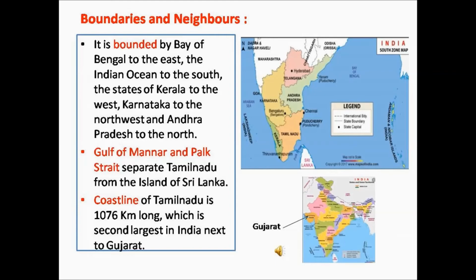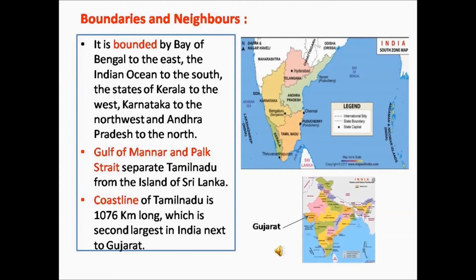Boundaries and neighboring countries. Tamil Nadu is bounded by Bay of Bengal in the east, Indian Ocean to the south, and the state of Kerala to the west, Karnataka to the northwest, and Andhra to the north.